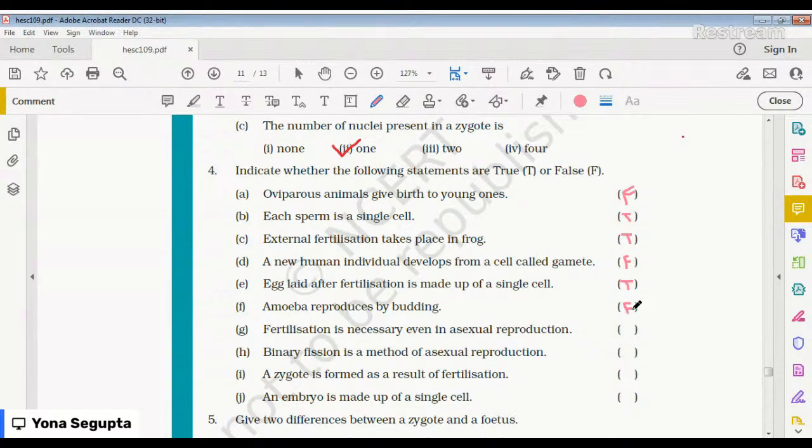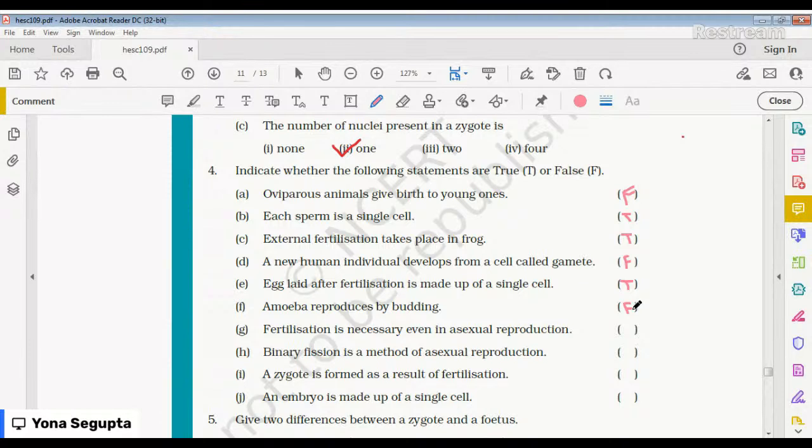Okay, let me tell you then. Amoeba is a single celled organism. It begins the process of reproduction by the division of its nucleus into two nuclei, and this is followed by the division of its body into two, each part receiving a nucleus.